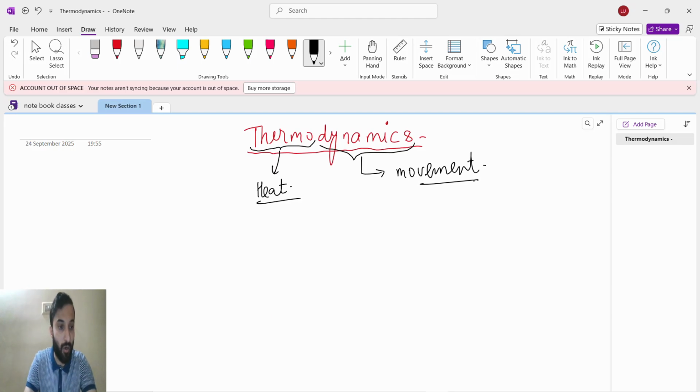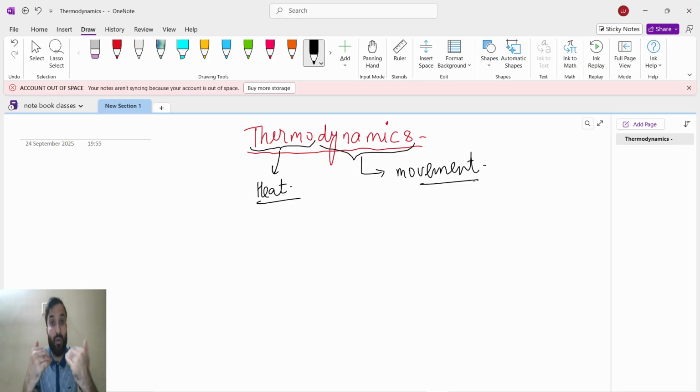Heat and work, right? Heat and work both are a type of energy. If we talk about heat or if we talk about work, both come under energy. Because heat will transfer, you will release heat or you will absorb heat, so energy is involved. And another is work, for doing any work or when work is done upon you. For both things energy is there.